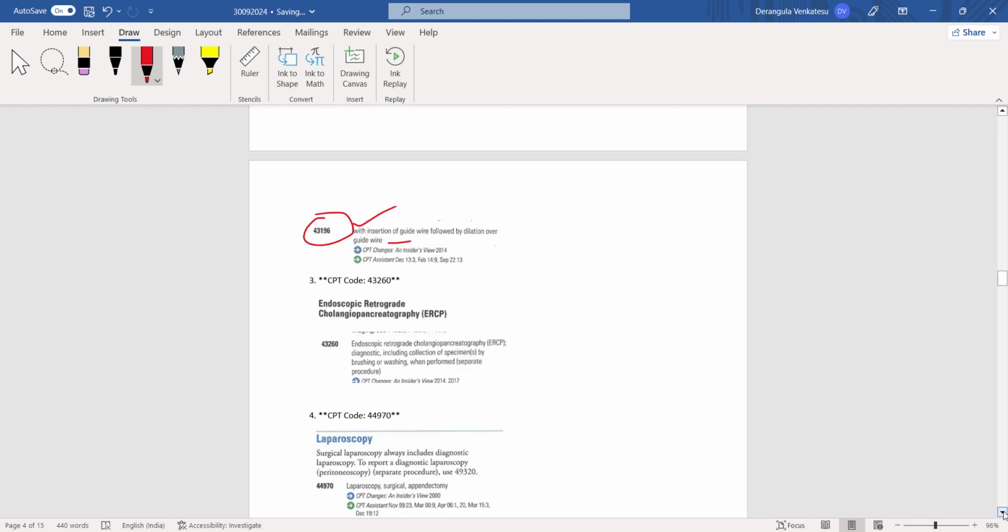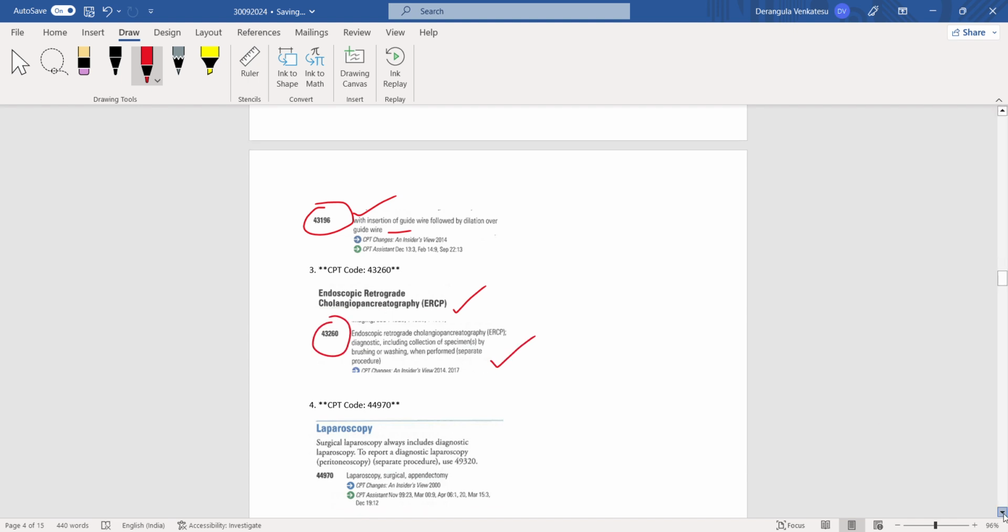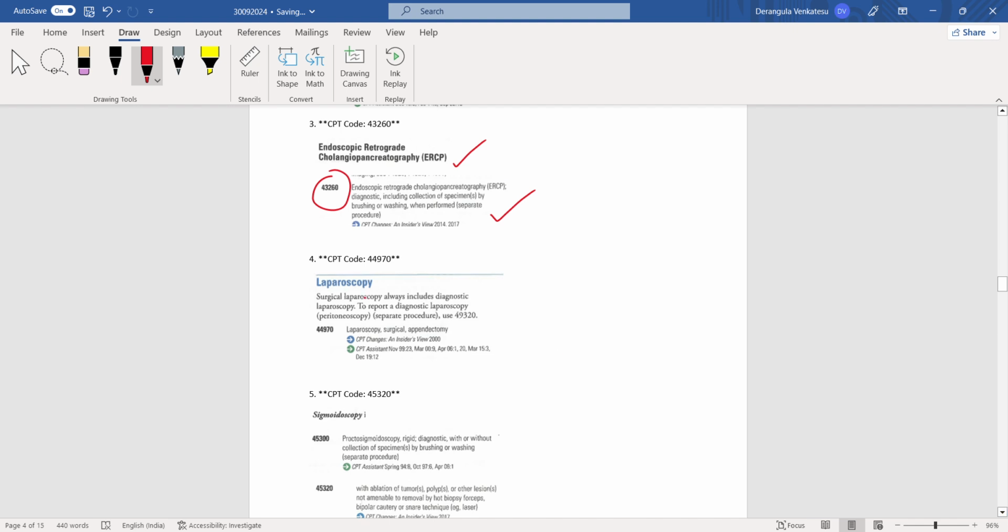And next question 43260. Endoscopic retrograde cholangiopancreatography, ERCP. They touched on ERCP. And endoscopic retrograde cholangiopancreatography diagnostic including collection of specimens by brushing or washing when performed. Separately they asked, and 43260 is the right answer for this. And next question, laparoscopy. They asked on laparoscopy surgical appendectomy and 44970 is the right answer. Okay.